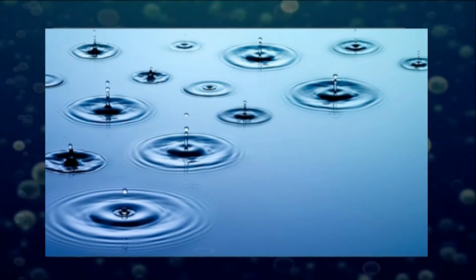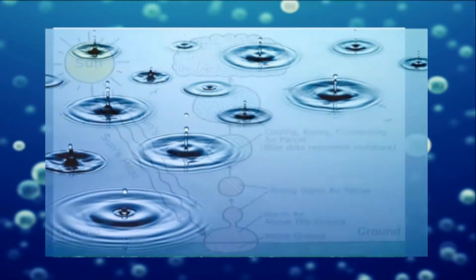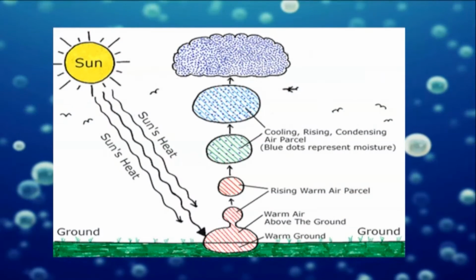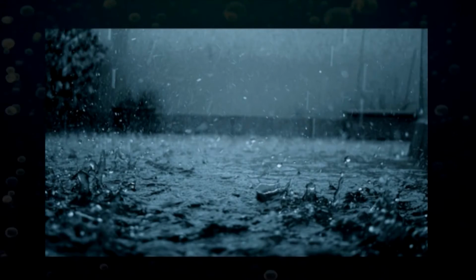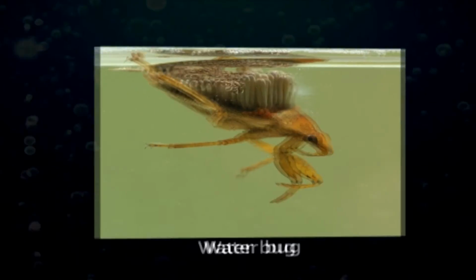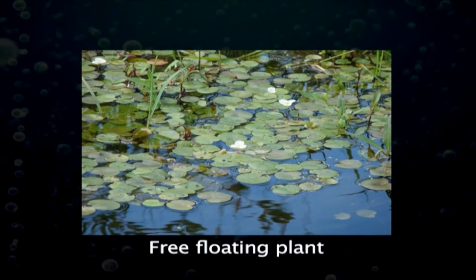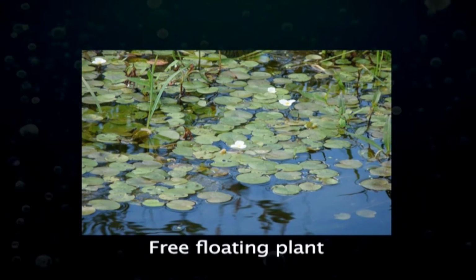This phenomenon plays a major role in the formation of drops in clouds and in rain. Also, some kinds of beetles, water bugs and free floating plants live only on the surface skin of ponds and lakes.